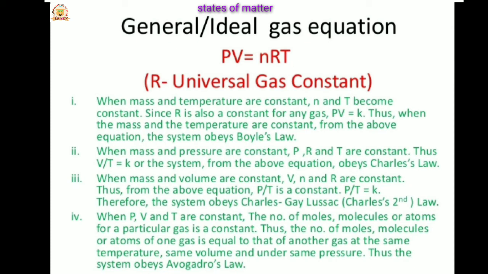So the ideal gas equation obeys all the gas laws at constant temperature and pressure. This is also called the combined gas equation. Here it is the combination of Boyle's law, Charles' law, Avogadro's law and Gay-Lussac's law. So this is called the combined gas equation or the ideal gas equation.